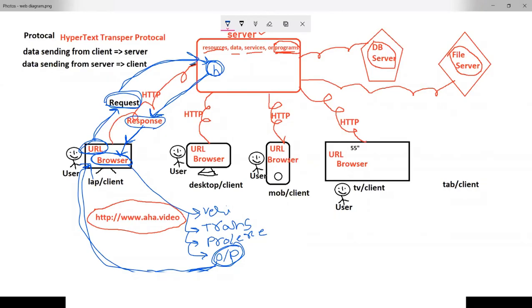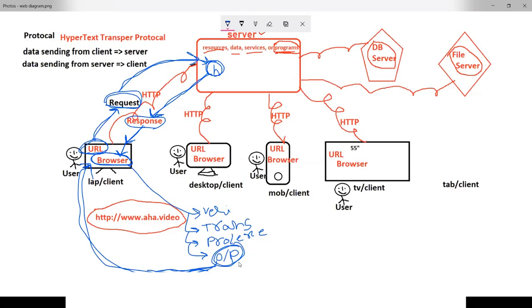The client browser receives that code and starts the operations: first verifying whether the code is properly available or not, then translating into machine-understandable format, processing the code, which is nothing but executing, and producing the result output. This output is displayed as your web page.